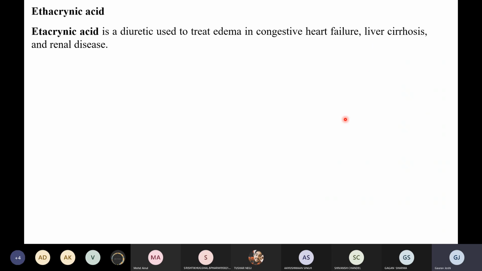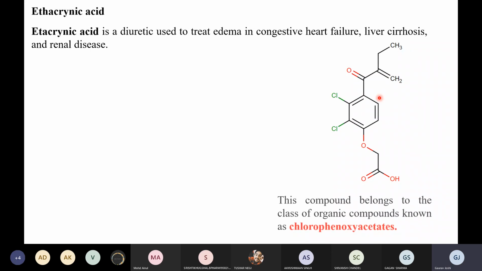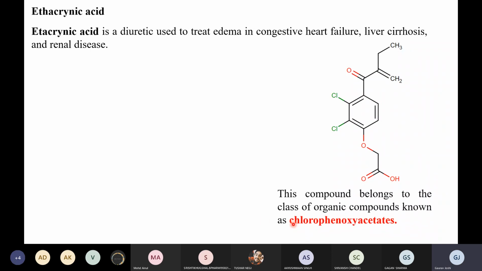Now the third molecule is ethacrynic acid, right? Ethacrynic acid is again used as a diuretic to treat the edema in congestive heart failure. So basically this is again a very simple molecule, and it belongs to the category of chlorophenoxyacetates. See now the name, chlorophenoxyacetates. How does the name come? Can anyone tell me?